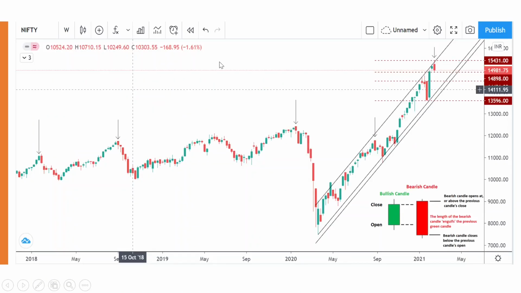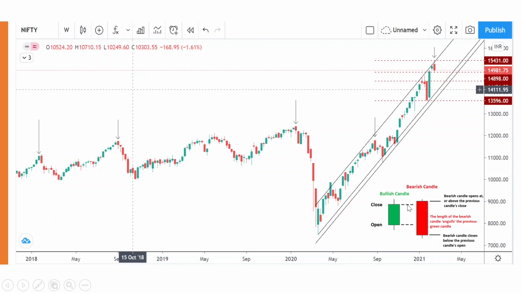Now let's look at the Nifty chart. This is very interesting. Please pay attention. So let's go to the basics and try to analyze this. Nifty is basically moving in this upward rising channel since the March low, and now we have a bearish engulfing pattern here. Bearish engulfing pattern, if you don't know, I will give a quick recap. However, I strongly suggest that you go and check my candlestick series. There I have discussed it in great detail.